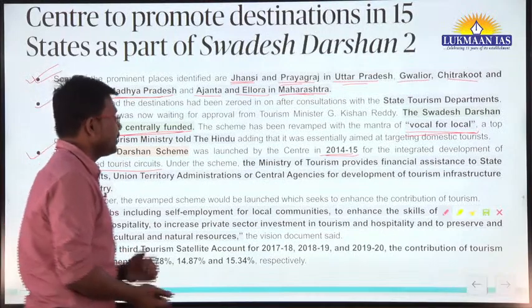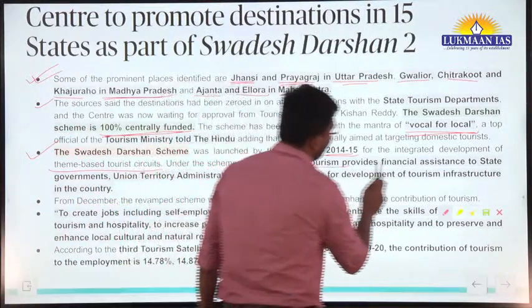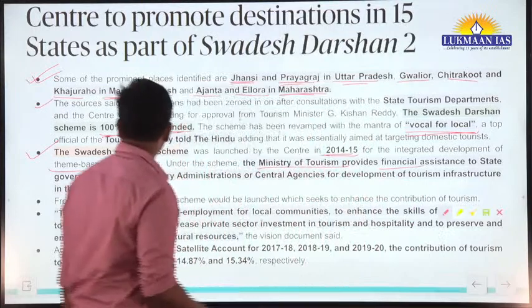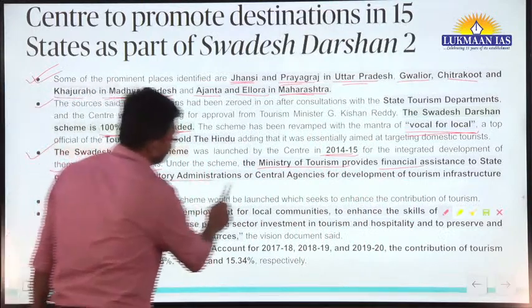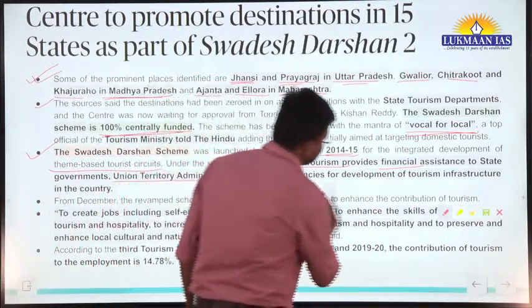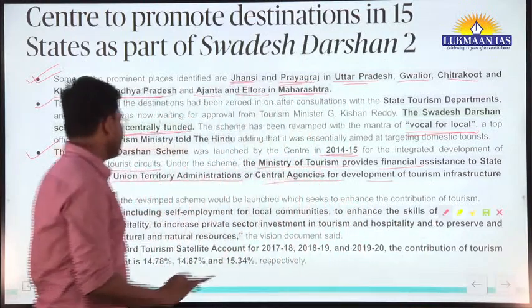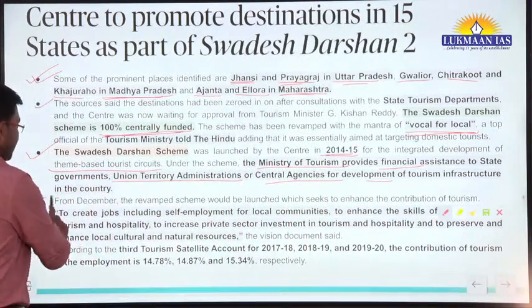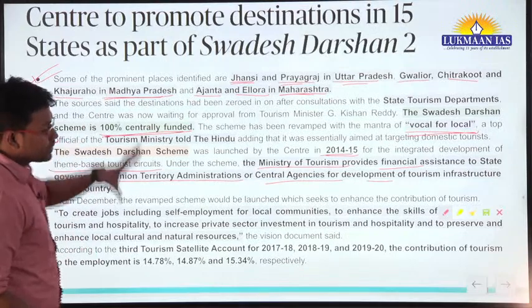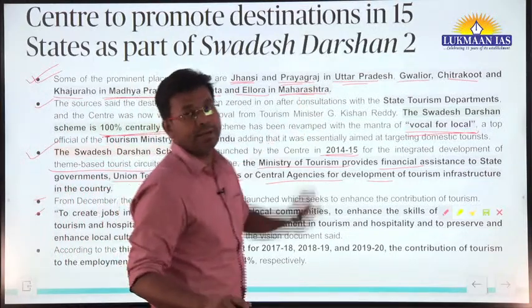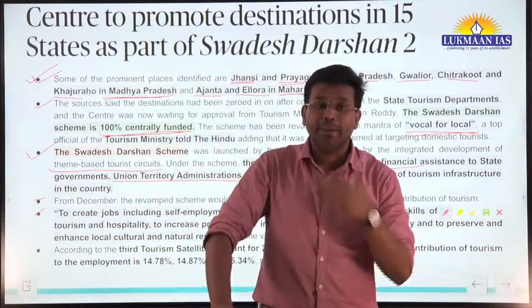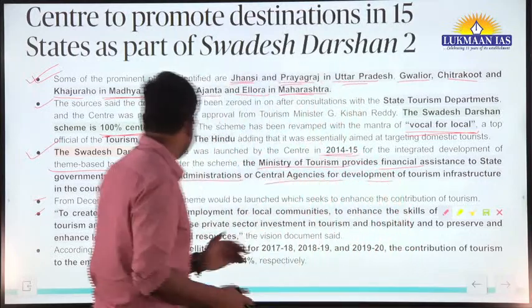Under this scheme, the Ministry of Tourism provides financial assistance to state governments, union territory administrations or central agencies for development of tourism infrastructure in the country. Because of this scheme, many people are getting employment, many people are getting jobs.